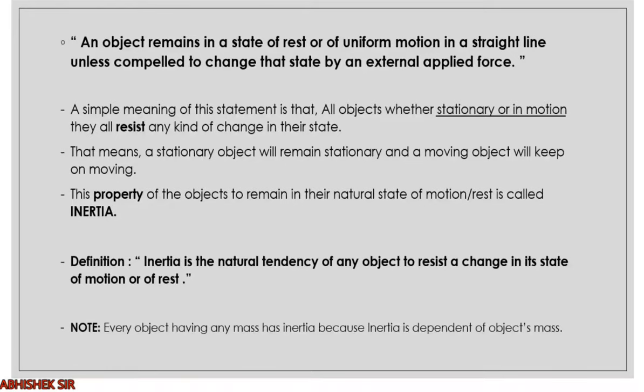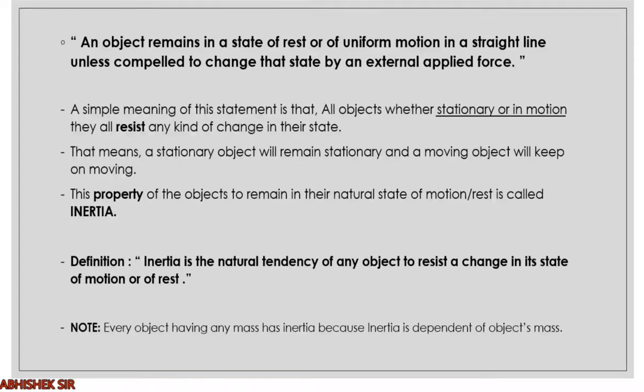The simplest meaning is that all objects, whether they are stationary or whether they are in motion, will all resist the change in their state. Means the stationary object will try to remain stationary and a moving object will try to keep moving unless you apply some force. Suppose a pen is laying stationary on the table, it will always remain stationary unless you apply any force to make it move. Clear? Same way, if there is a moving football, it will always continue to move if you are not stopping it by foot or by hand.